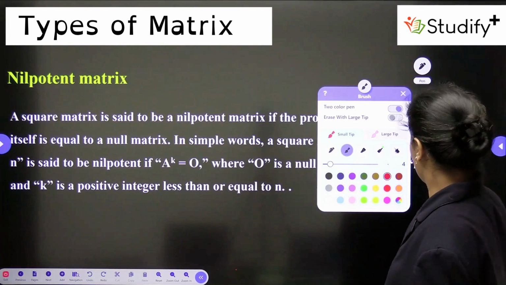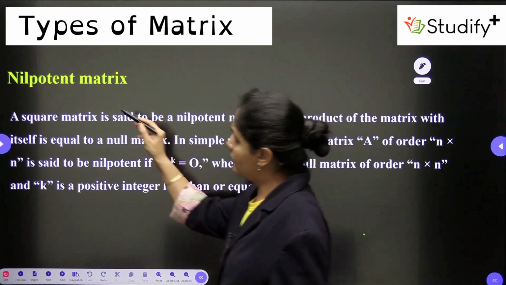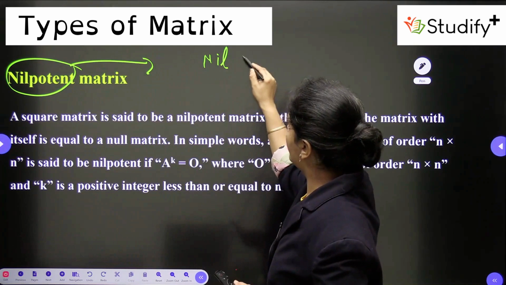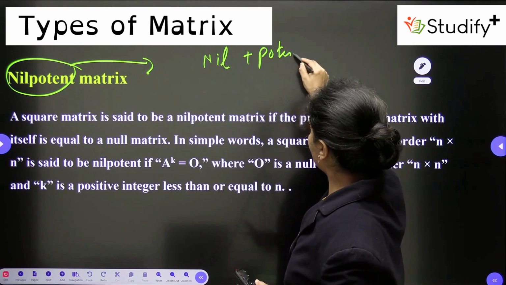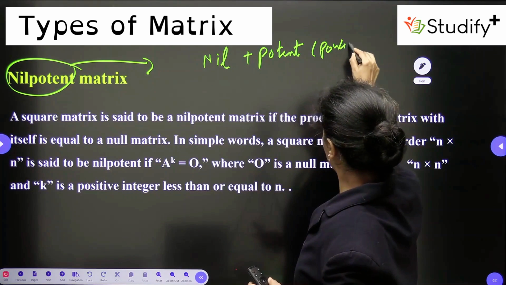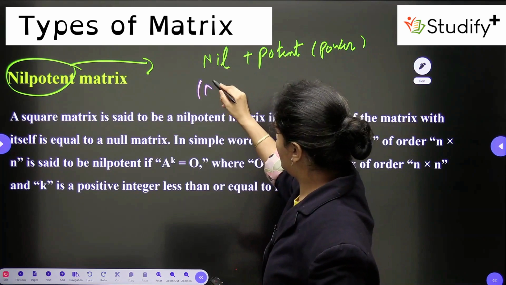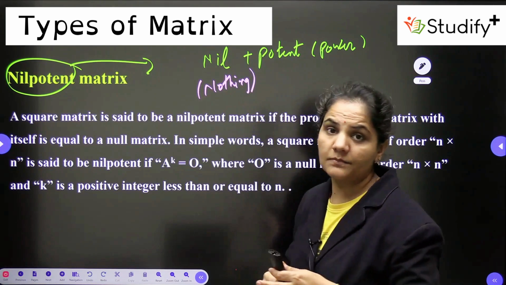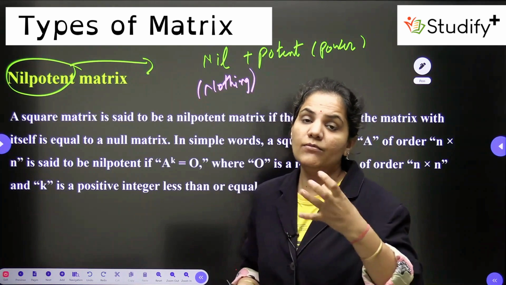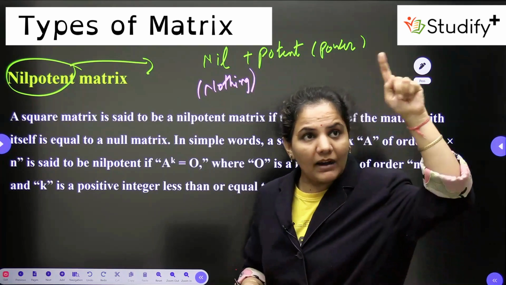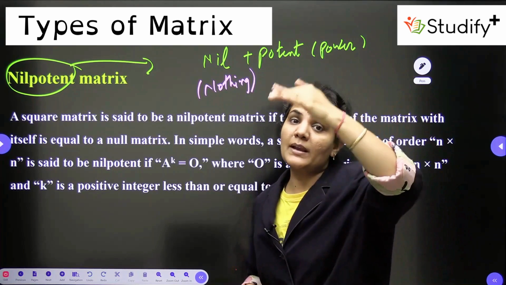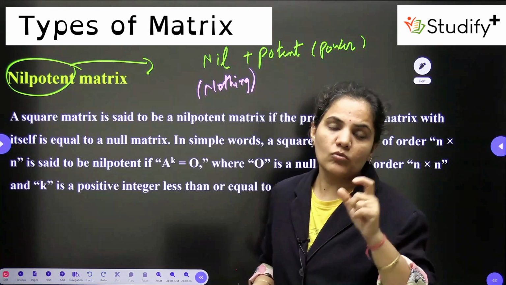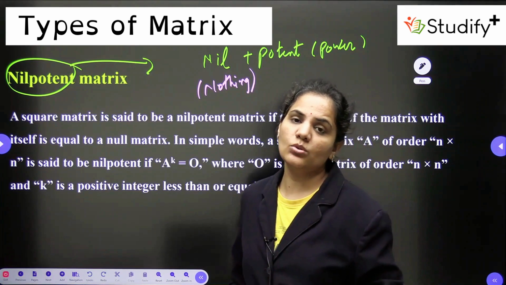Let's talk about the next one. The next one is the nilpotent. Again, if you want to go with the meaning of this word nilpotent, it is nil plus potent. Potent means again the power. Nil means nothing. So what is the meaning of nilpotent? What changes should we make in the power of any matrix so that it will become nothing? Nothing means it will become nil. Nil means 0. So what changes should you make in the power of any matrix so it will become nothing?